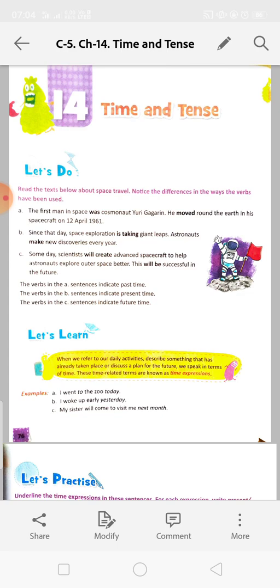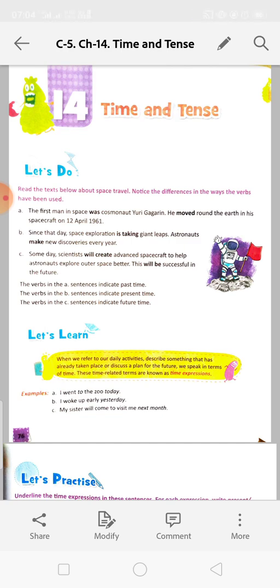That means the grammatical tense shows us which verb we will use to clear the concept of the time when the work is happening. It is in the past, present or future. What is past? Past means that has already happened. Present, that is happening now or going on now. And future, that will happen.